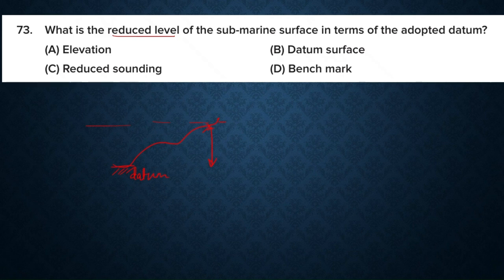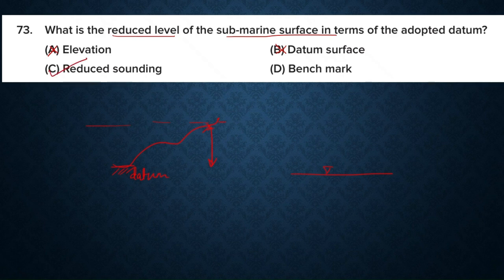Here they have asked about the submarine surface. That means the surface we are considering is below the sea level. So elevation is not the answer. Next one is datum surface. The datum surface is the reference plane itself, so it does not represent a point above or below. That is the surface itself. Next one is reduced sounding. That is our answer.